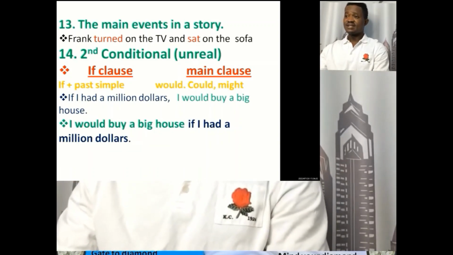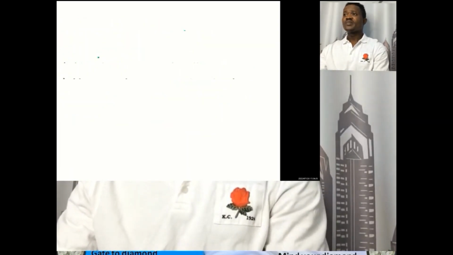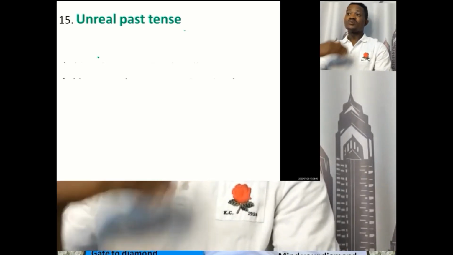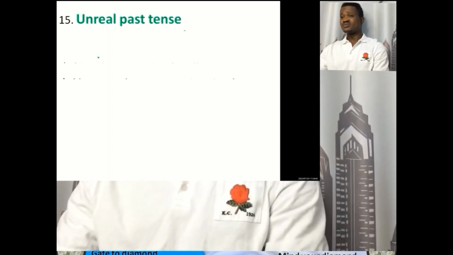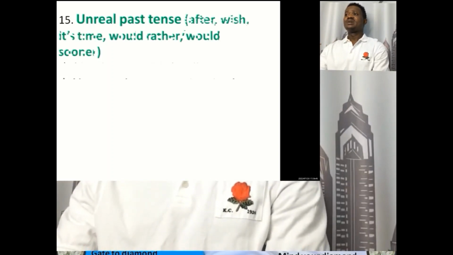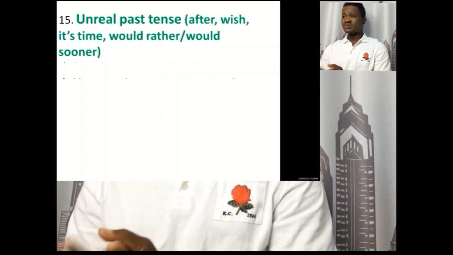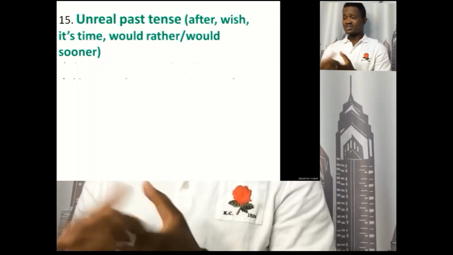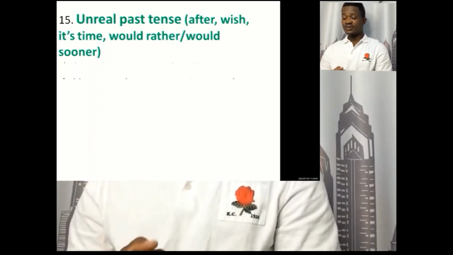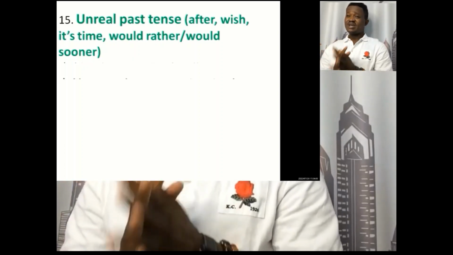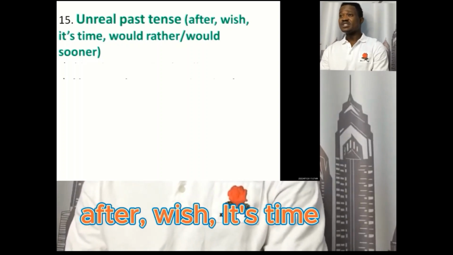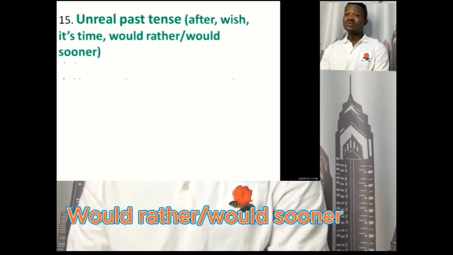All right, okay, guys, let's go. Talking about what? Unreal past tense. Let's talk about this unreal past tense. For the unreal past tense, we have some words we use like after, wish, it's time, would rather, would sooner. I think we have talked about this one, but we just want to talk about it here in detail. When we are talking about unreal past time, we use these words. This is called unreal past time.